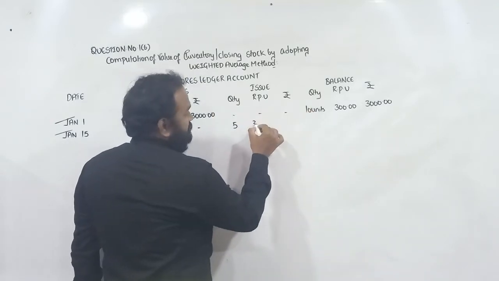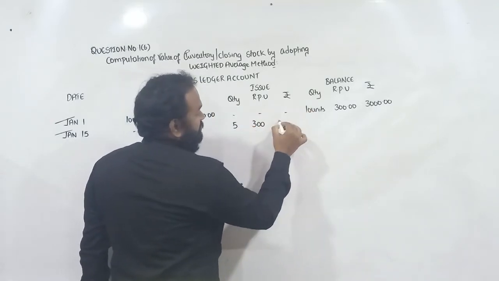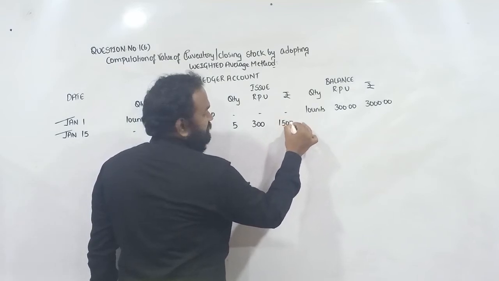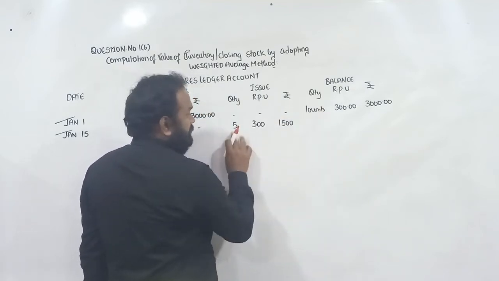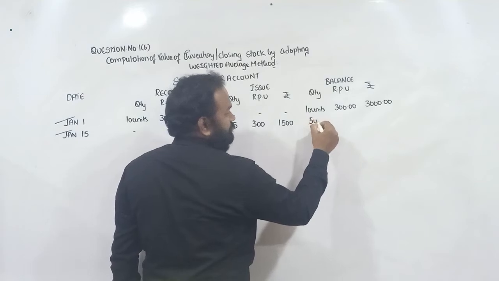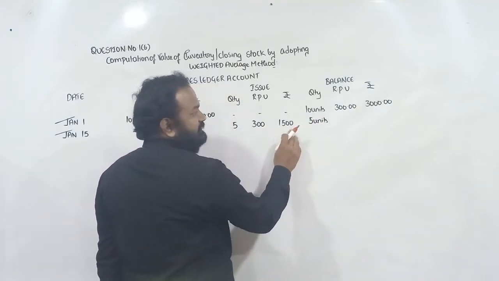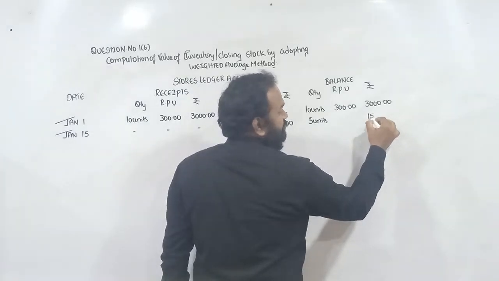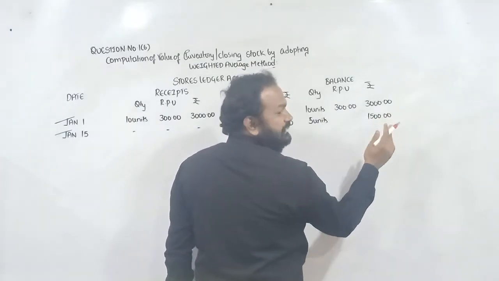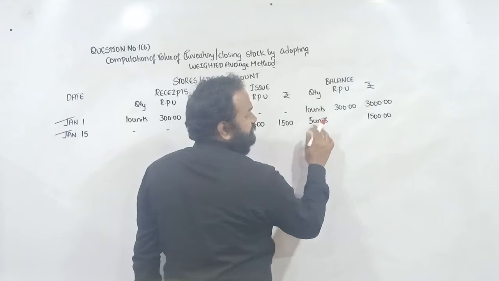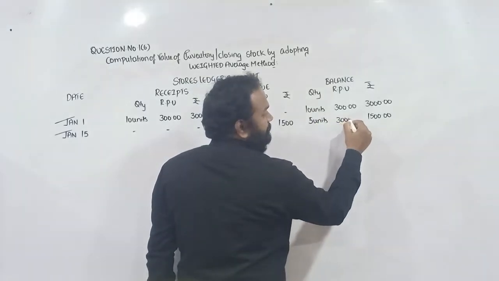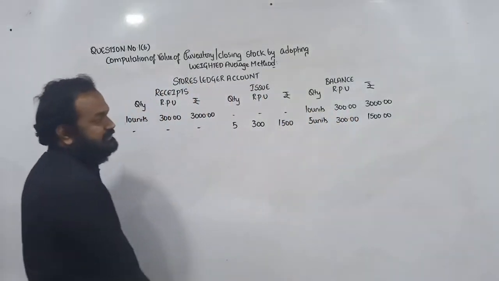How much? 300, 1500. Everyone clear? 10 minus 5, 5 units. Next, 3000 minus 1500, 1500. Weighted average price 1500 divided by 5, 300, boys and girls.